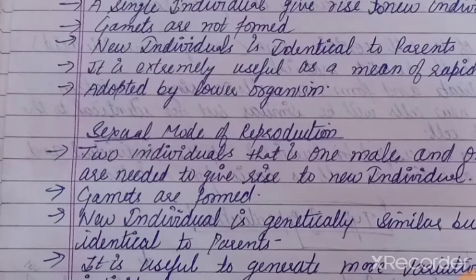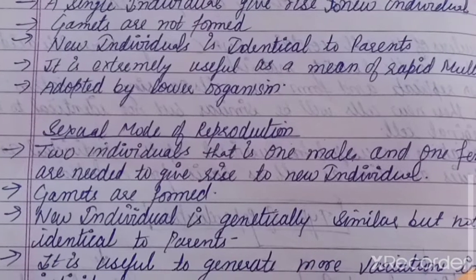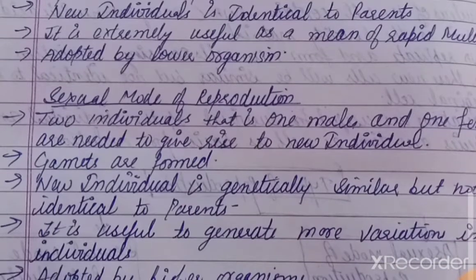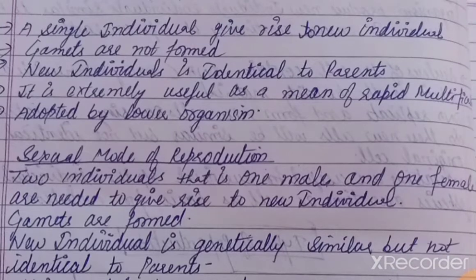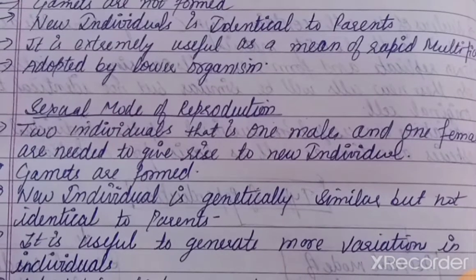The first one is the asexual mode of reproduction. This is mostly present in lower organisms, and in this case a single individual gives rise to a new one. So from the body of one organism, either the female parent or the male parent, only one parent is needed for reproduction to give rise to a new one. So this mode of reproduction is known as the asexual mode of reproduction.